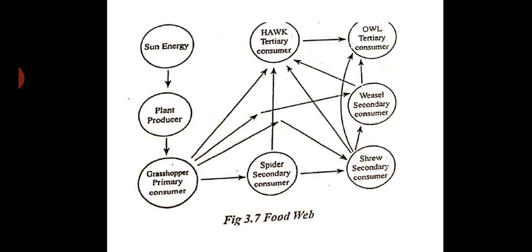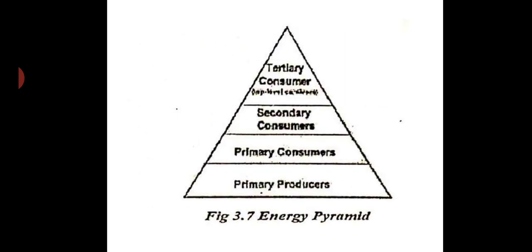So different things are eaten by different things. Like grasshopper is eaten by spiders and hawks. Then the owl and weasels are eaten by the hawk. We have seen the snake, frog, they are also eaten by the hawk. So there are different types of web, and this is known as the web of the food or food web. So in the final part we shall discuss the ecological pyramid.